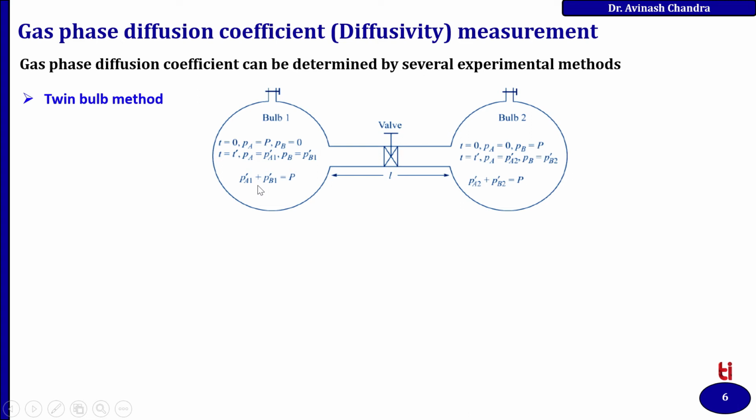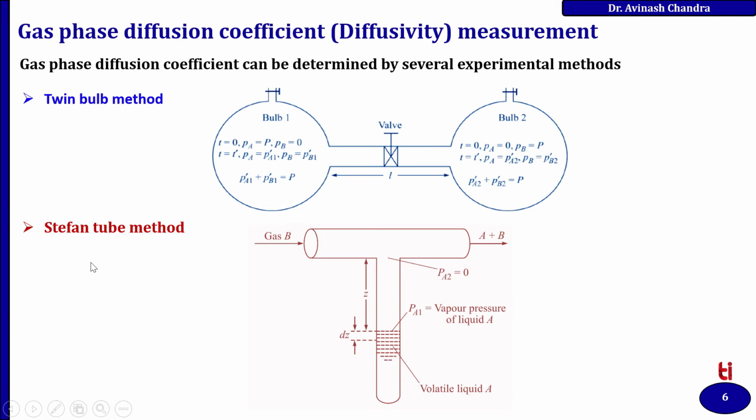As time goes after opening this valve, the gas from this bulb will diffuse to bulb 1, and the gas from bulb 1 will diffuse to bulb 2. Another method is the Stefan tube method.